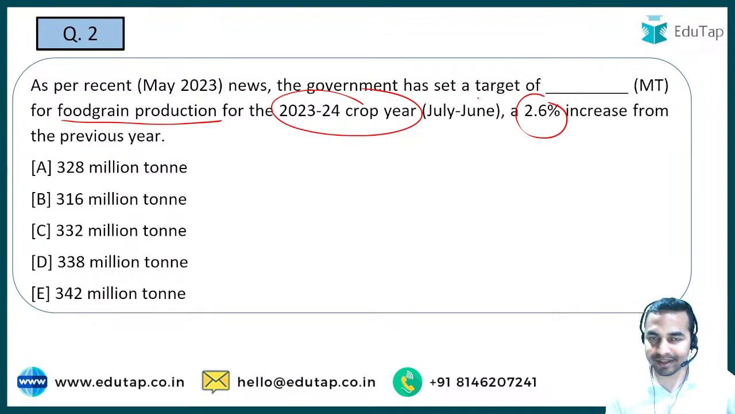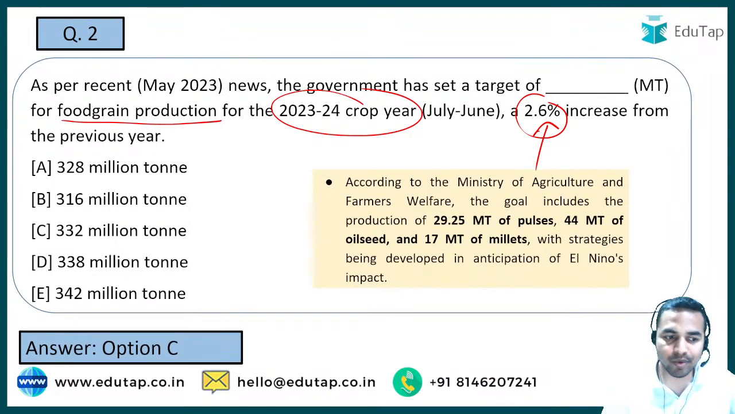तो अगर हम बात करते हैं पिछले साल की, तो पिछले साल से 2.6% इंक्रीज हुआ है इस टारगेट के अंदर, and what exactly is the current value here, it is 332 million tons. That is the right answer for this particular question.